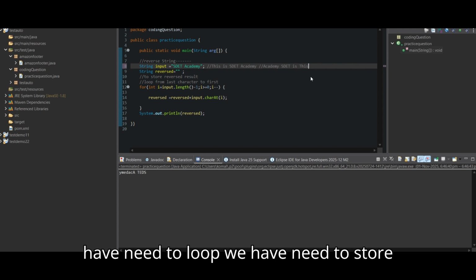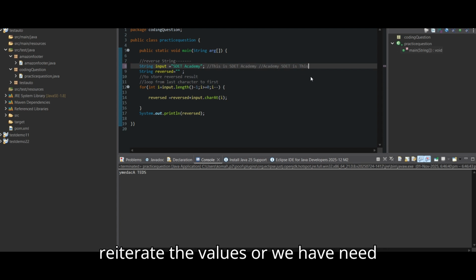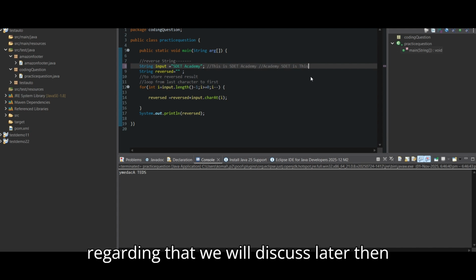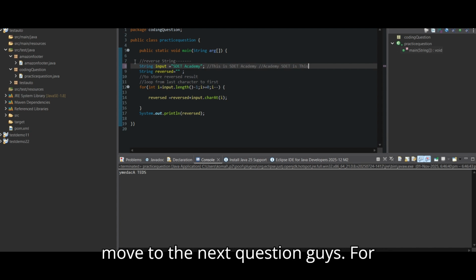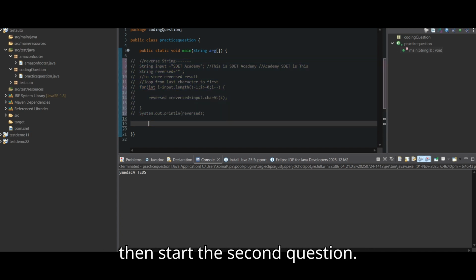We need to loop, we need to store the value. Just think how we can set the loop, how we need to retrieve the value, or which value we need to pick. If you have any concern regarding that, we will discuss it later. Then move to the next question, guys. For now we will just mark this, then start the second question.